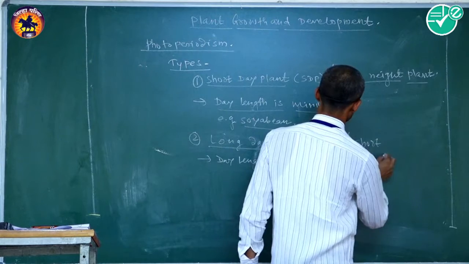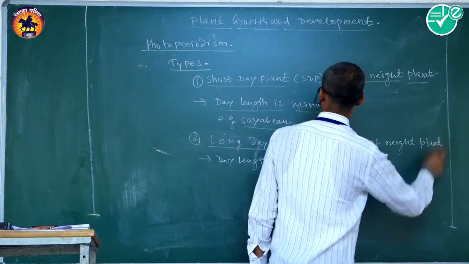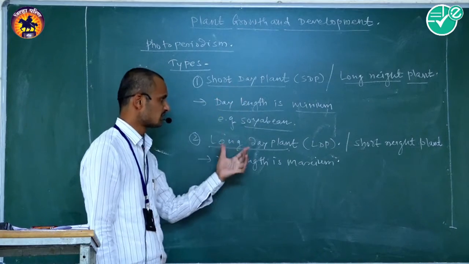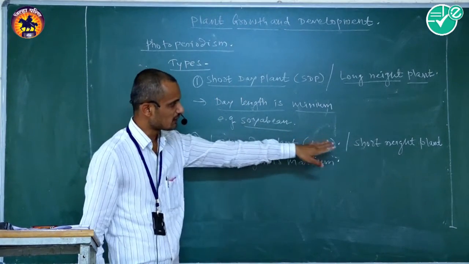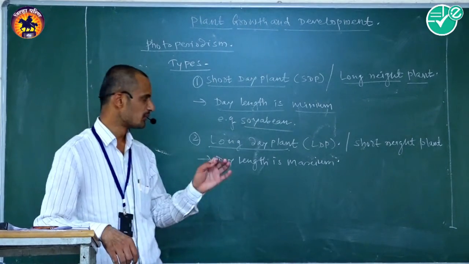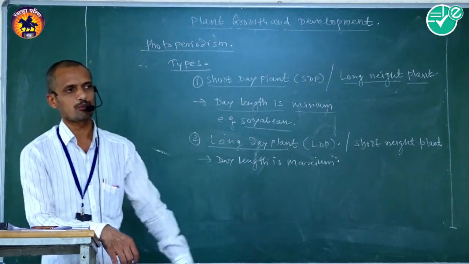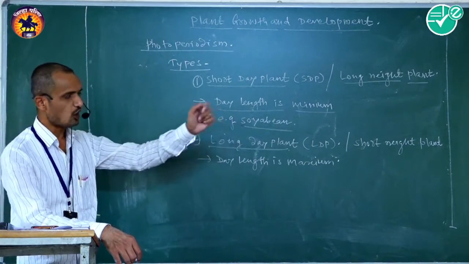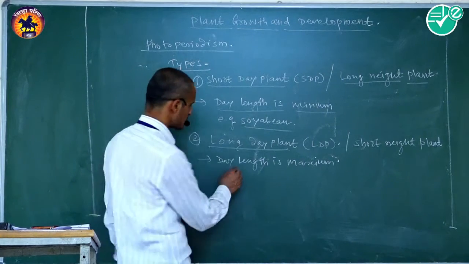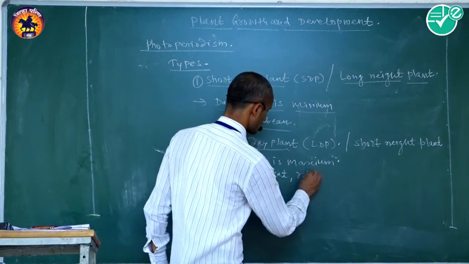So it is called a short night plant. Long day plants are commonly called short night plants because the night duration is minimum than the day duration for the initiation of flowers. Example for this crop is wheat or radish.